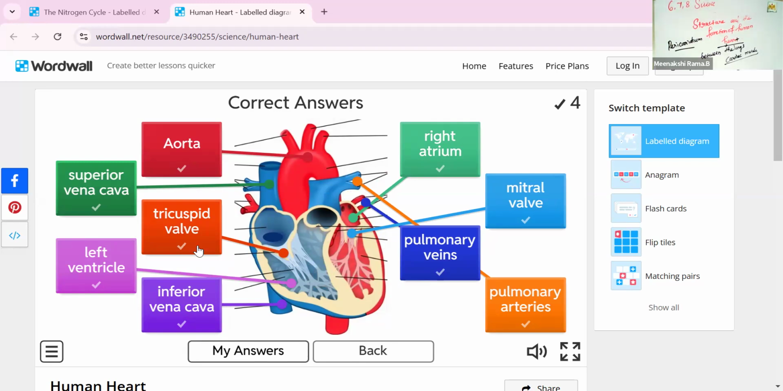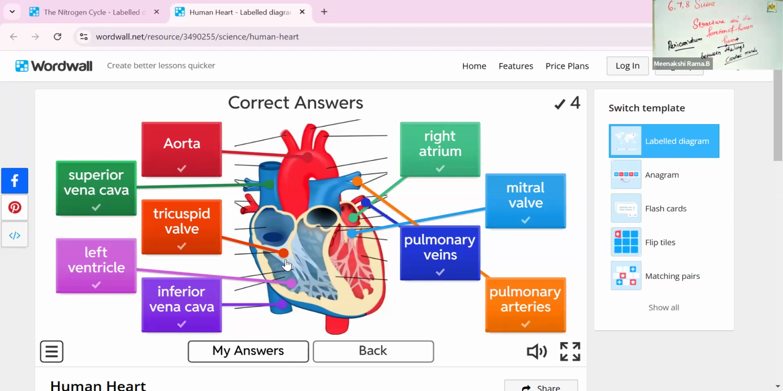That is the pulmonary vein. This valve is called the tricuspid valve. That is one of the important valves. It is located between the right auricle part and the right ventricle part. It has 3 triangular leaf-like flaps, so it is called the tricuspid valve.